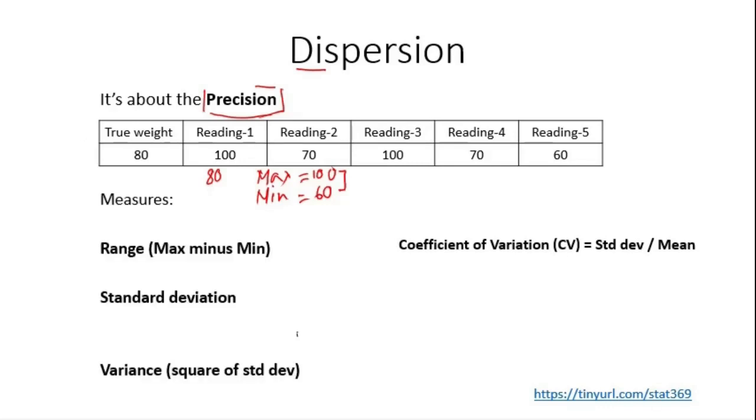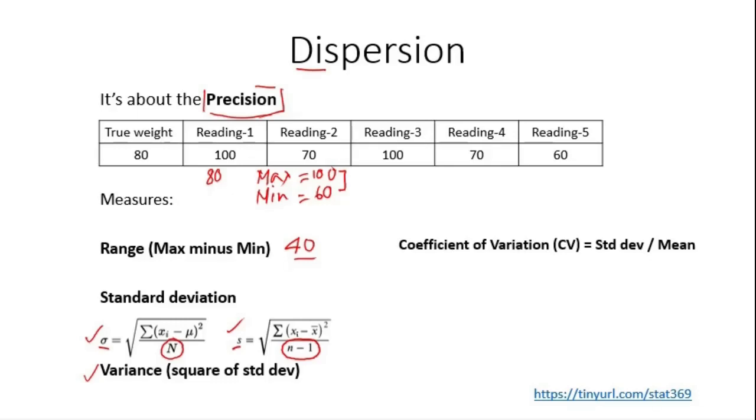So the formal measures are range, which in this case is the maximum minus minimum, 40. Then standard deviation, for which we will use these two formulas or expressions. This is for population and this is for sample. In the case of population, in the denominator we will use the population size, and for the sample standard deviation in the denominator we will use sample size minus 1, and variance is simply the square of standard deviation.